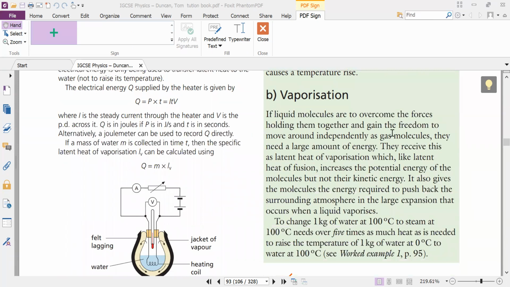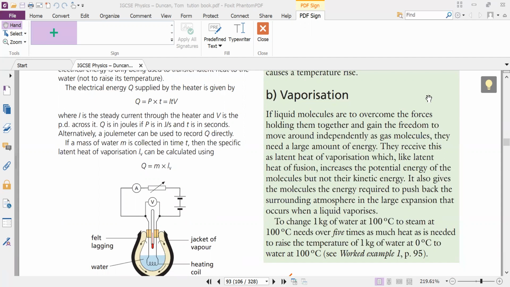Vaporization. Yes, Rehan. Yes, sir. Vaporization: if liquid molecules are to overcome the forces holding them together and gain the freedom to move around independently as gas molecules, they need a large amount of energy.